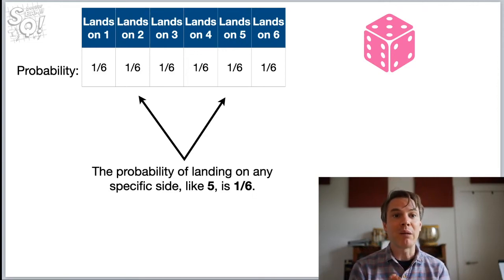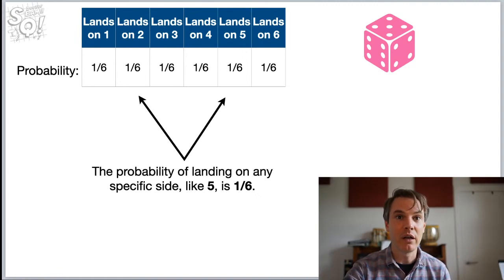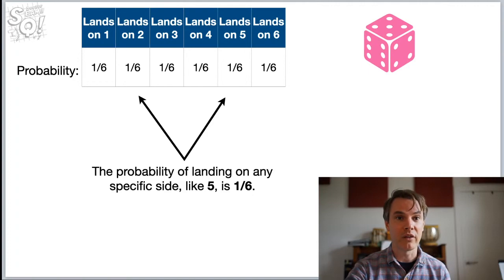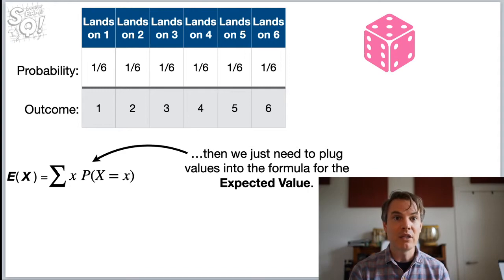Imagine we're rolling this die, and the probability of landing on any specific side, like having 5, like we have over here in the image of the die, is 1/6. Now, if we want to find the expected value, or the average value, of rolling the die a bunch of times, then we just need to plug values into the formula for the expected value.